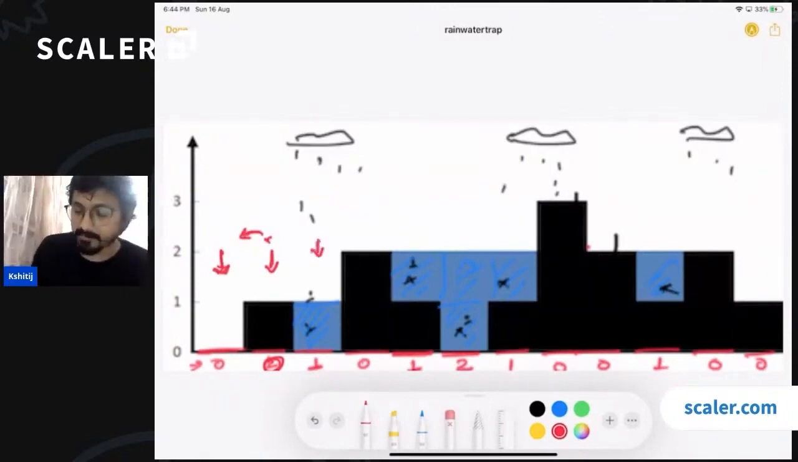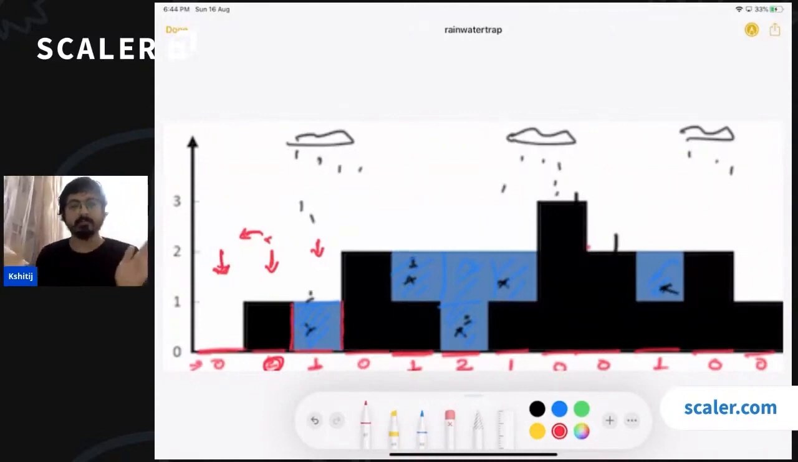When we come to this bar, it has got a size 0, but it is able to trap a water column of height 1. Simple reason being, it has got something on the left and something on the right as well. So now this is forming a complete vessel, right? So it can hold water, a water column of size 1. Now we come to this bar again.